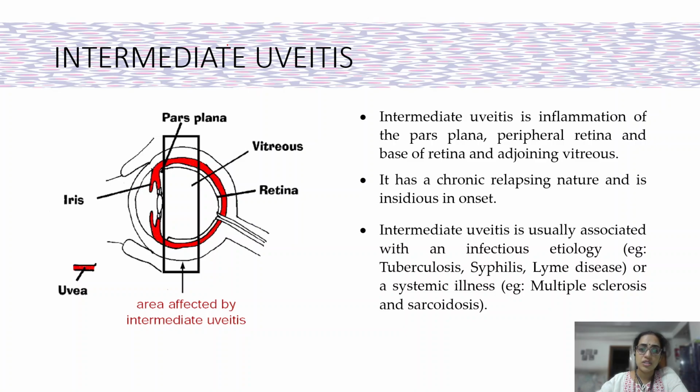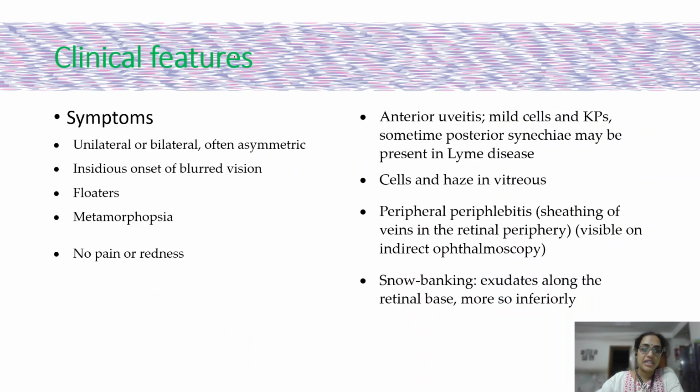So what are the causes of intermediate uveitis? It can be associated with an infectious etiology or a non-infectious systemic disease. The most common cause of infectious etiology in India is tuberculosis, followed by syphilis and Lyme's disease. The other common systemic illnesses associated with intermediate uveitis in India are more commonly sarcoid, followed by multiple sclerosis.